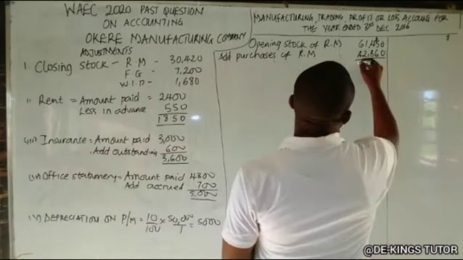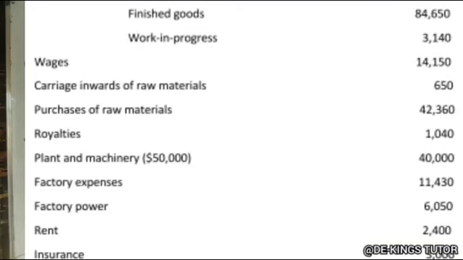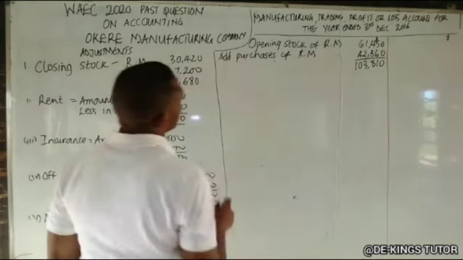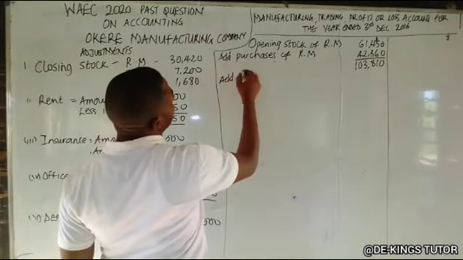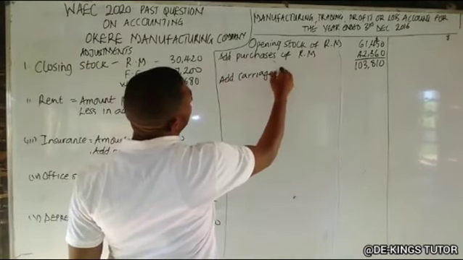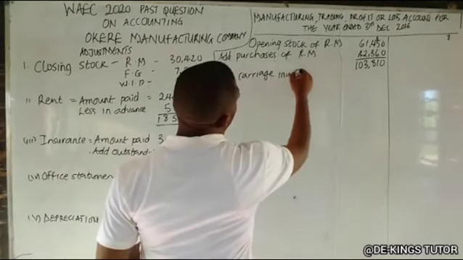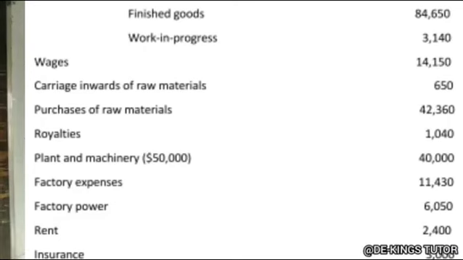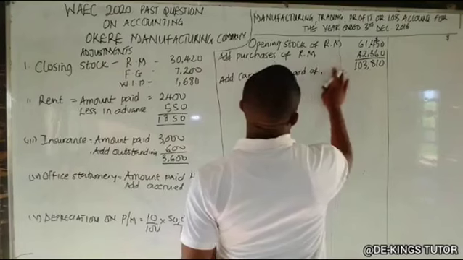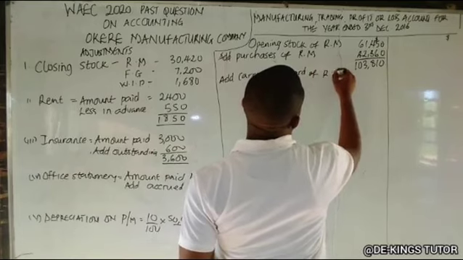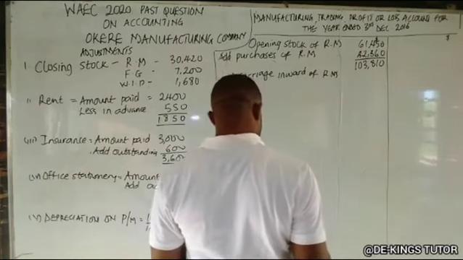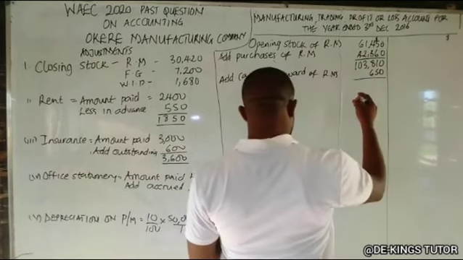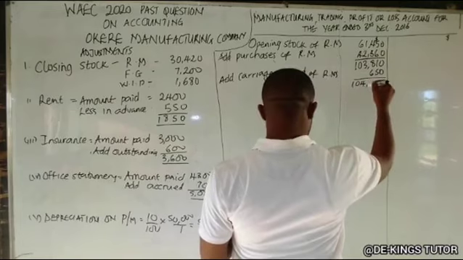So the next one is add carriage inward of raw materials. From the question, our carriage inward is 650. So when we add up, we have 104,460. Okay. So this is cost of raw materials available.